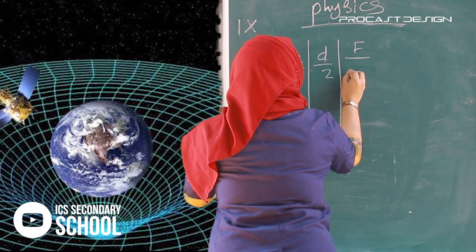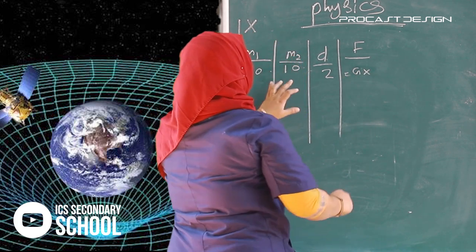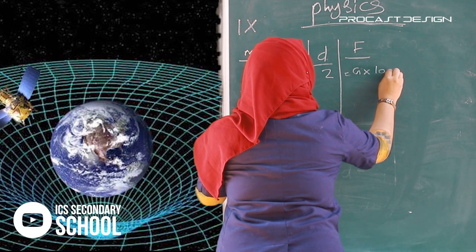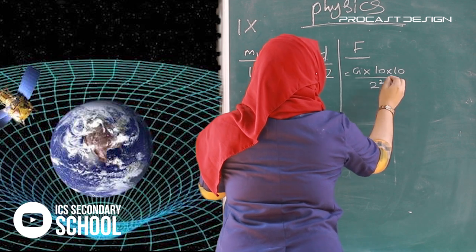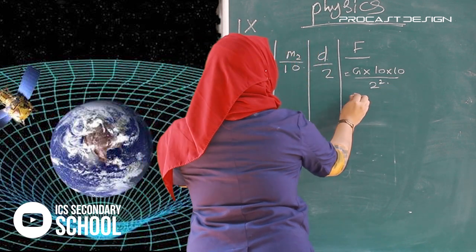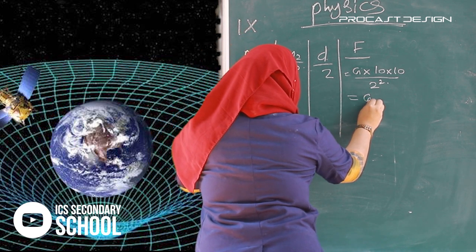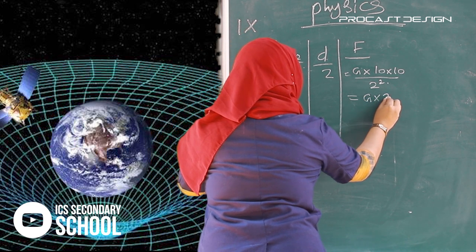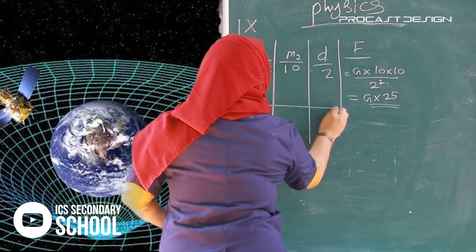We know that force is equal to G into m1 m2, that is 10 into 10 divided by 2 square, that is G into 25. We got G into 25. One more.